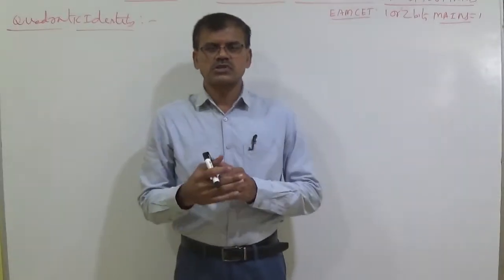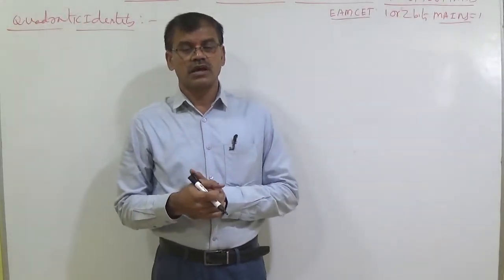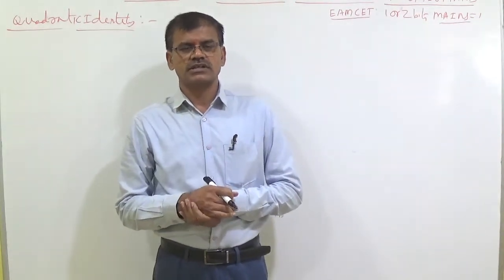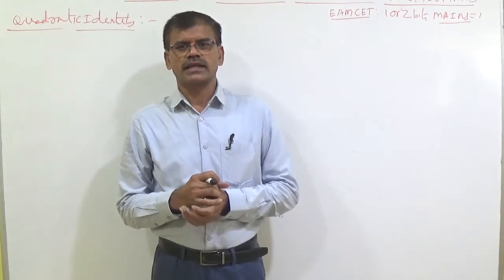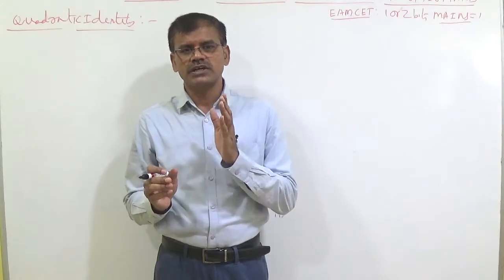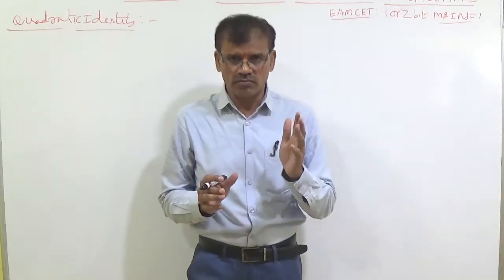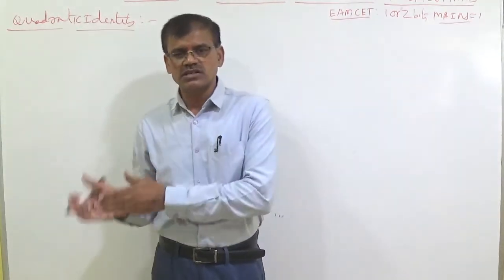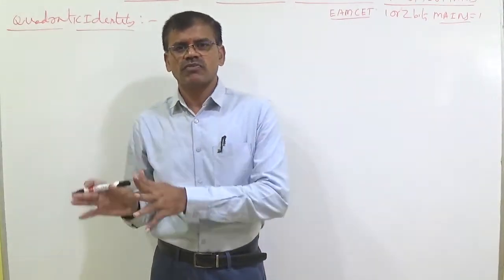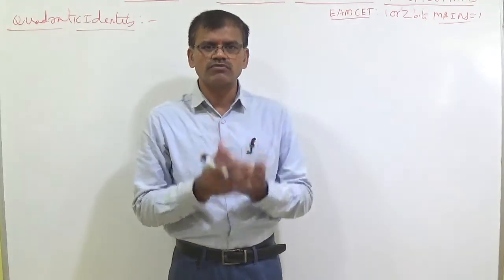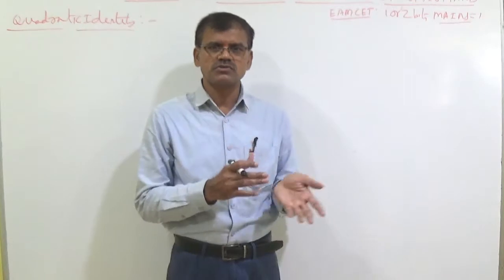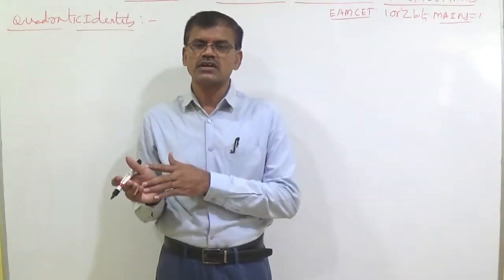Until 10th class you have learnt about identity. Among the identities there are two types: one is additive identity and the second one is multiplicative identity. To understand the additive identity, if a number is added to a given expression or a given number, you should get the same result. For example, you take 5, you should get only the answer 5. So which number is added to 5 to get 5? Which number is added to 6 to get 6? The same answer you should get.